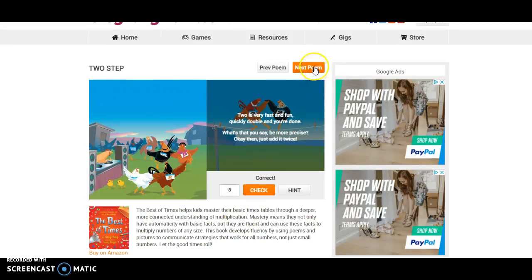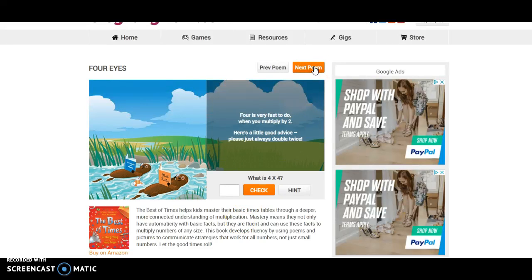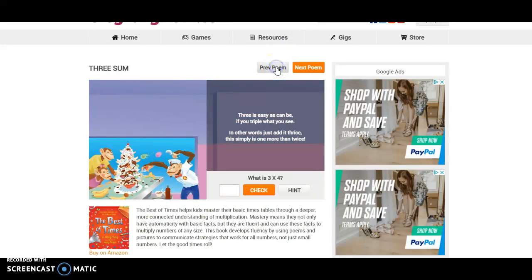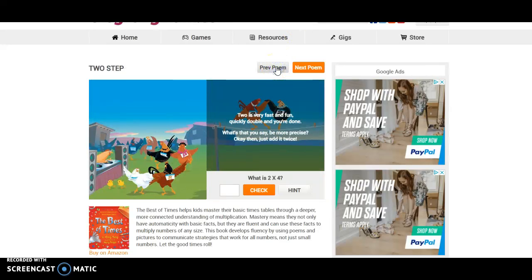Alright, so then you go to the next poem, and the next day we're going to do 4 Eyes. So you're going to read this poem and answer that question, being able to show how you solved both of these with a multiplication strategy. Alright, so what you need to bring in for homework to show that you have done this, you just need to bring in these two problems.